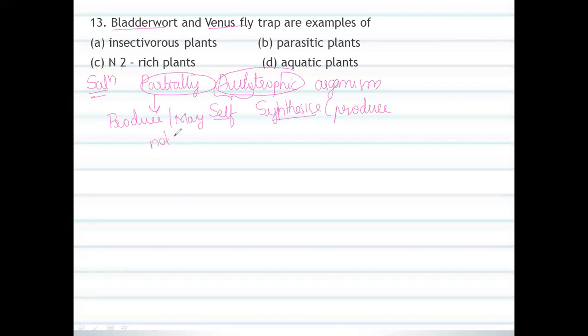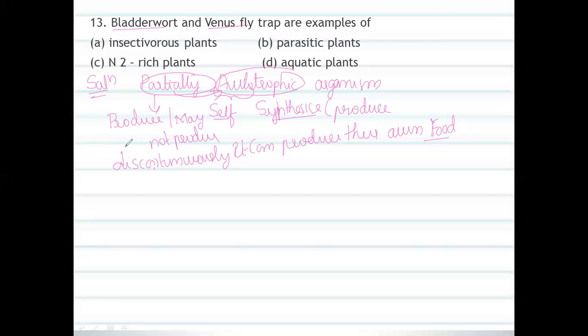Not producing means, alternatively, we call it discontinuously. It can produce its own food discontinuously, so we call it partially autotrophic.